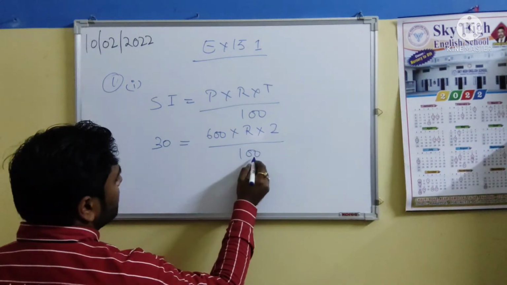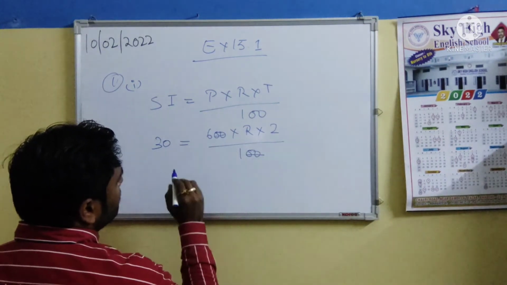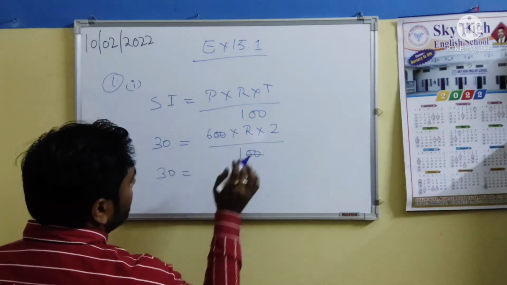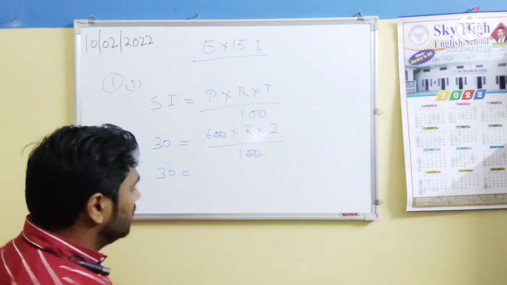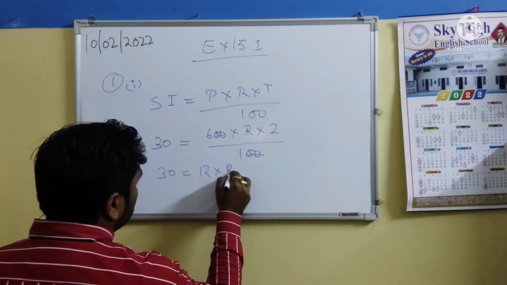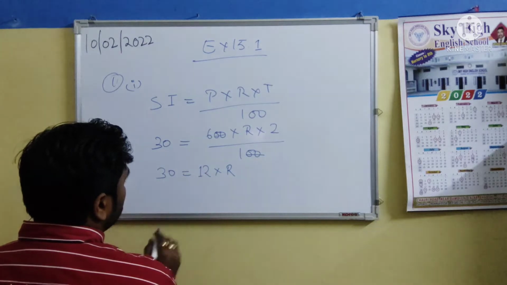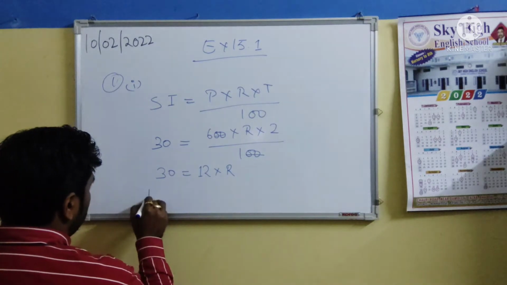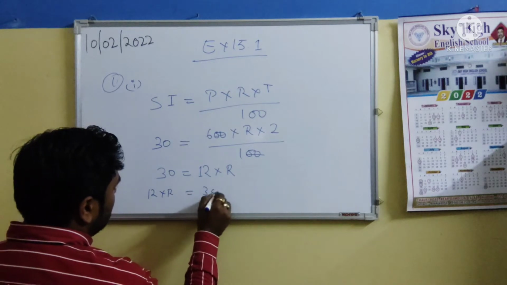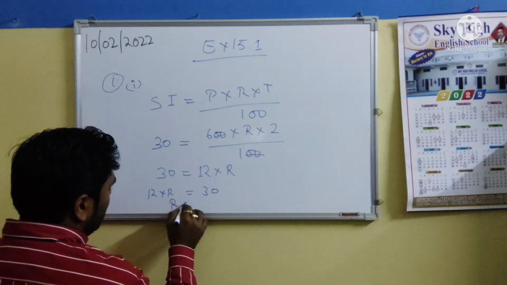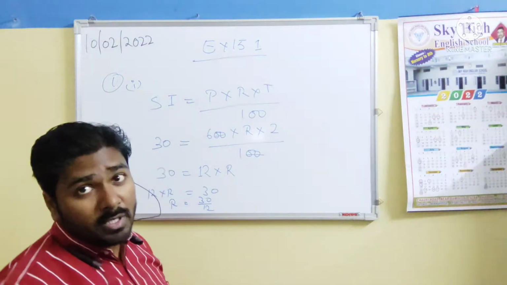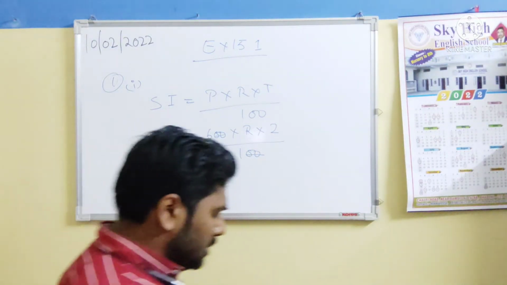100 is here. You can cut 2 zeros here, 2 zeros here. So we can write it down as 6 into 2, which is 12. So we have 12 into R. Okay, so we are converting here: 12 into R. So 30, then R will be 30 by 12.